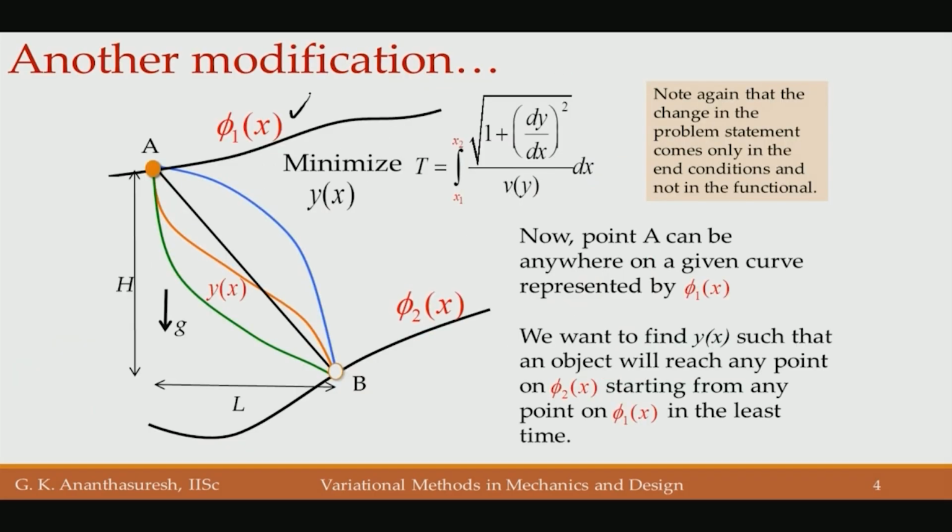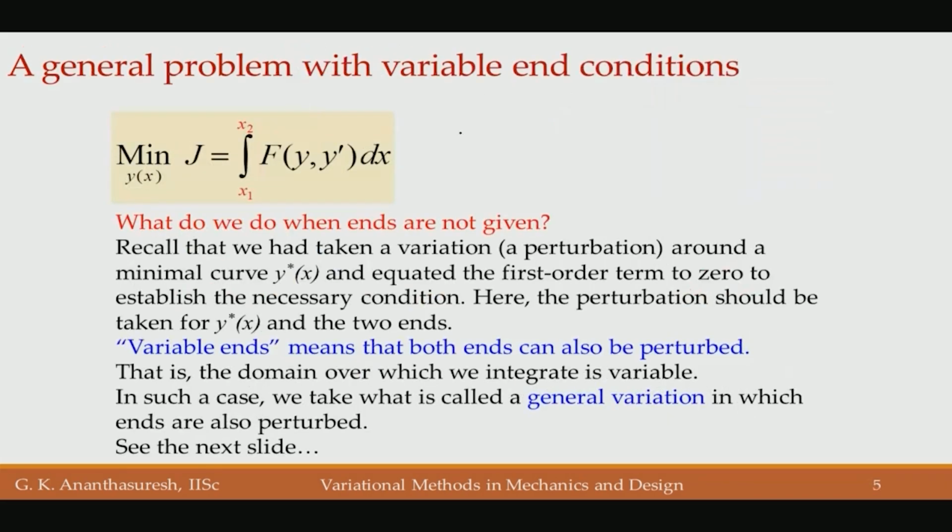That is what we have shown here. So, phi 1 of x and phi 2 of x are given, and we need to find a point A that lies on phi 1 of x, point B that lies on phi 2 of x, and minimize our time where both the ends are not known. In fact, whether one is known or both are not known does not matter, once you understand how this type of problems can be solved.